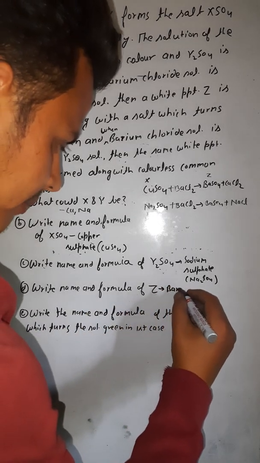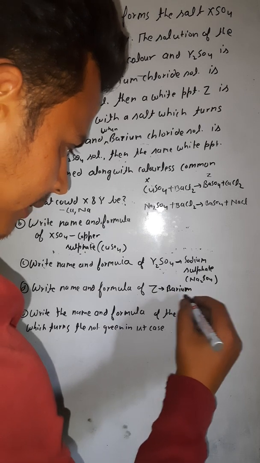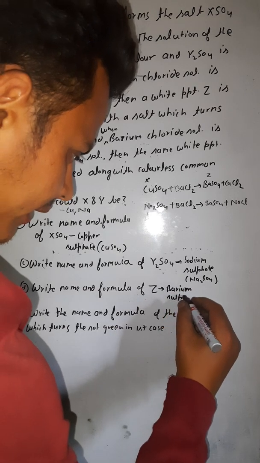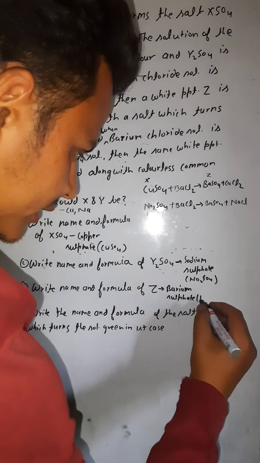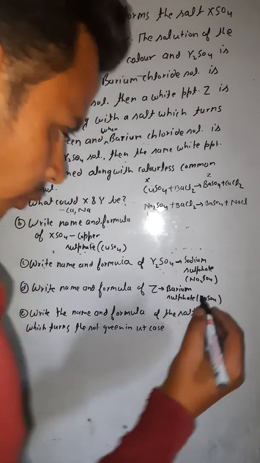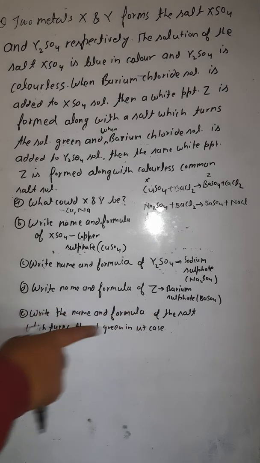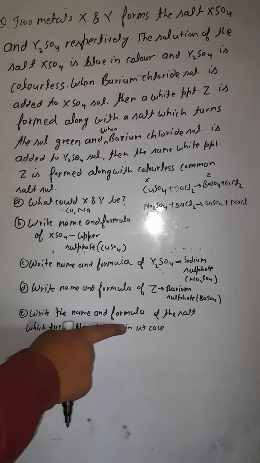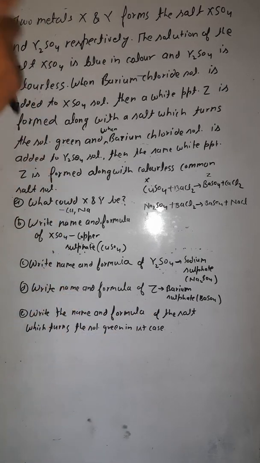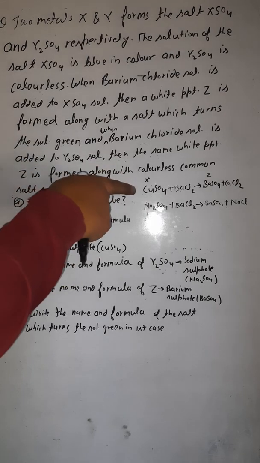Answer of this question is barium sulfate, and its formula is BaSO4. Is this visible to you? Very good. Okay, now we would be moving ahead. Here we have to write the name and formula of the salt which turns the solution green in the first case. In the first case, this is the first case.